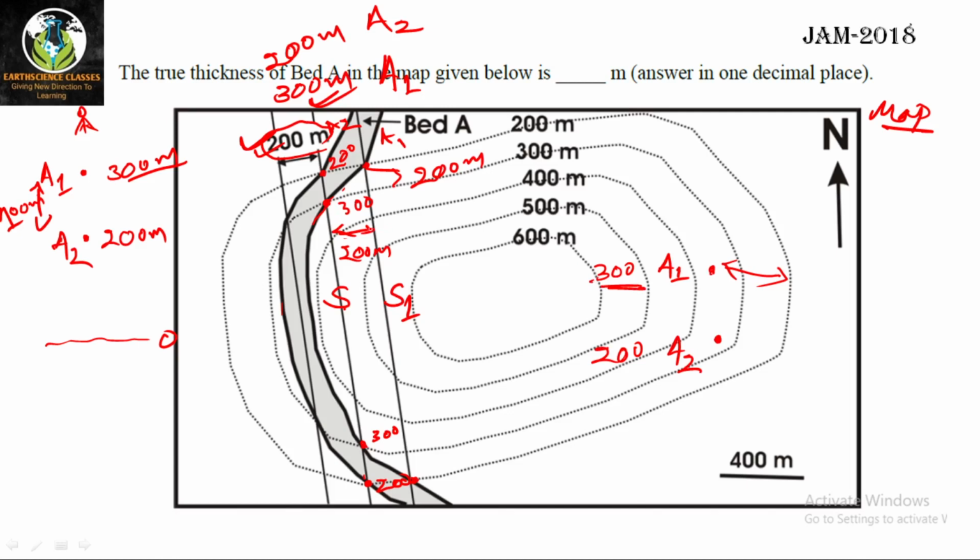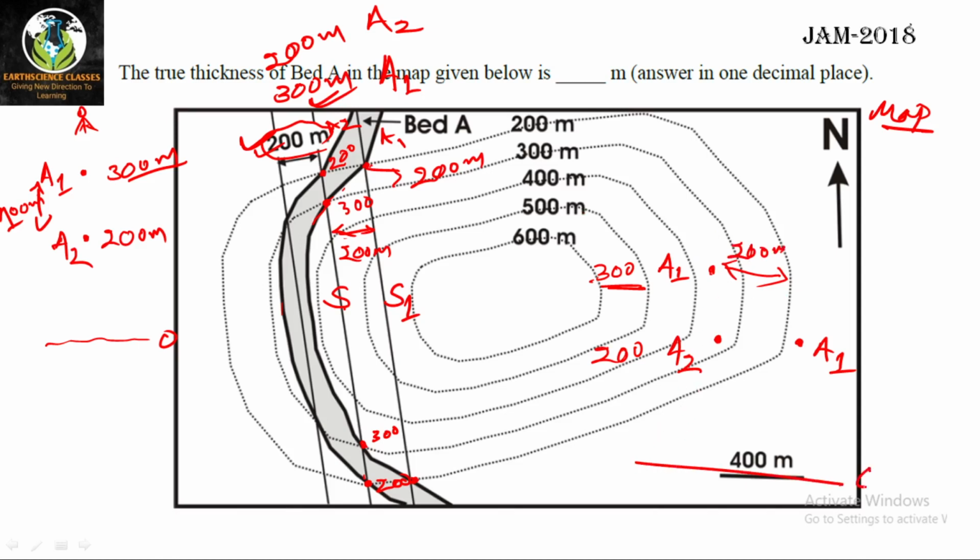Further 200 meter towards east, you will find that value is 200 meter. That means the contact is going to be here. This is A1 now, right? At 200 meter difference, the horizontal difference is 200 meter. The vertical, this is 0.